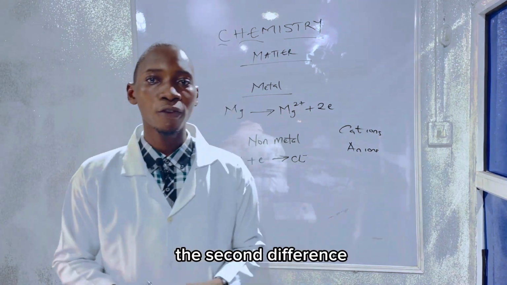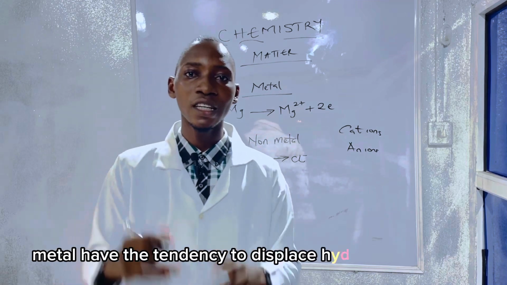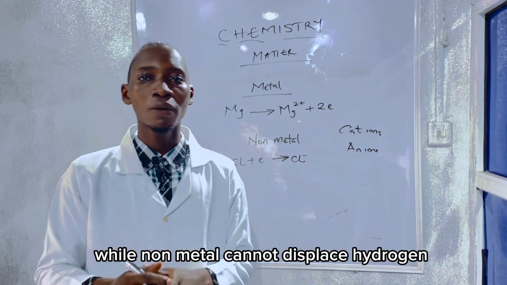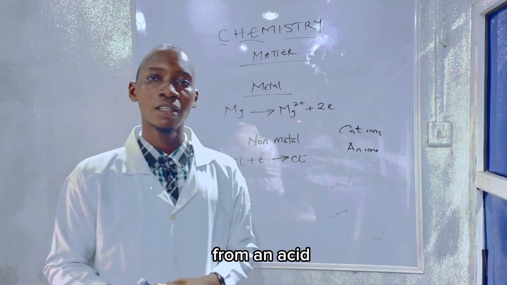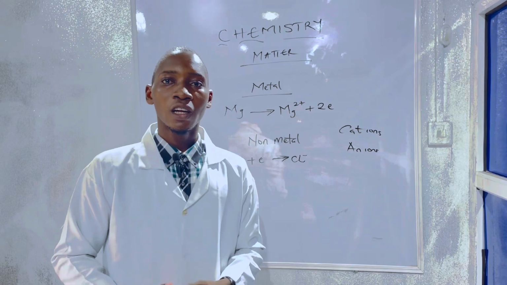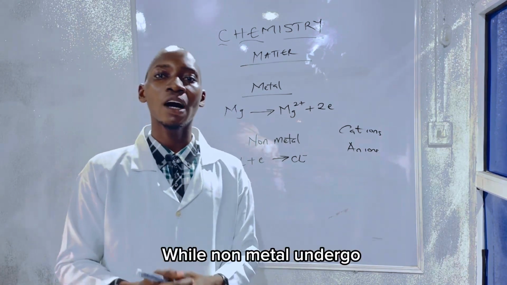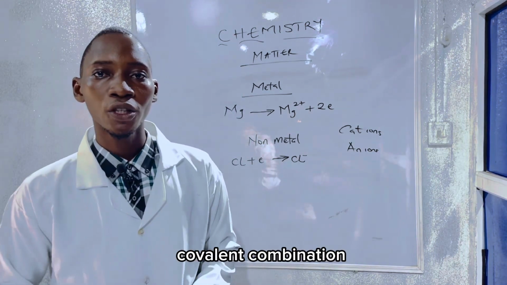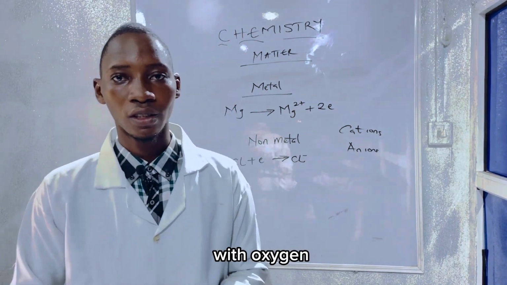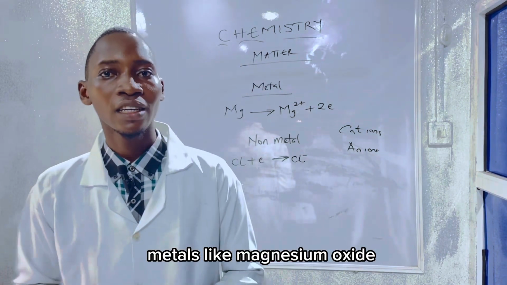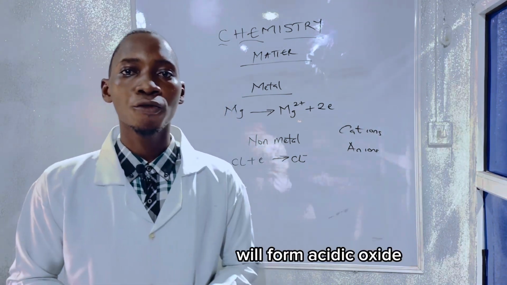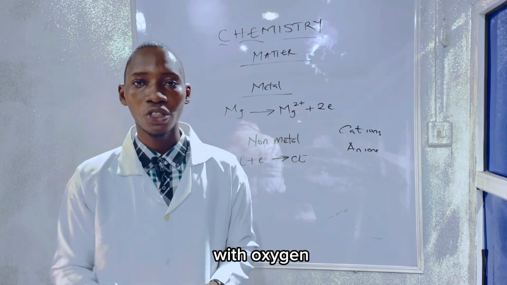The second difference is that metals have the tendency to displace hydrogen from an acid, while non-metals cannot. Metals undergo ionic bonding, also called electrovalent combination, while non-metals undergo covalent combination. Also, metals form basic oxides with oxygen, like magnesium oxide, calcium oxide, and sodium oxide, while non-metals form acidic oxides with oxygen.